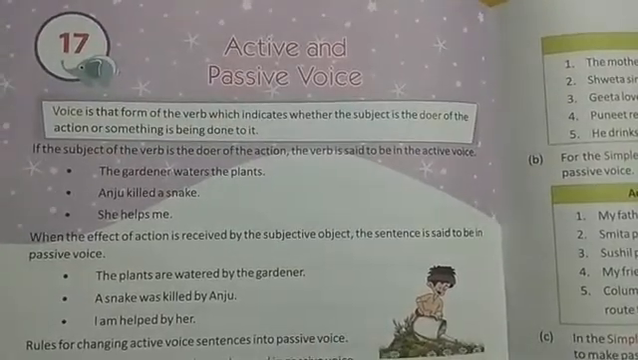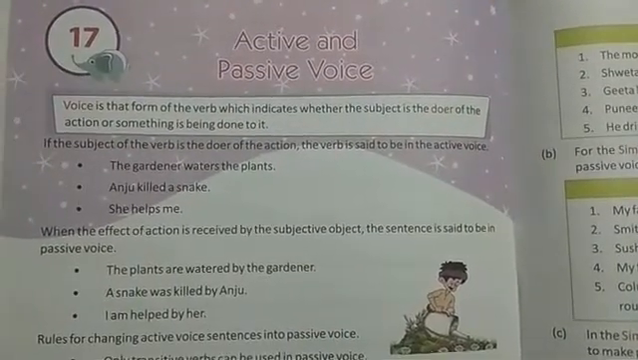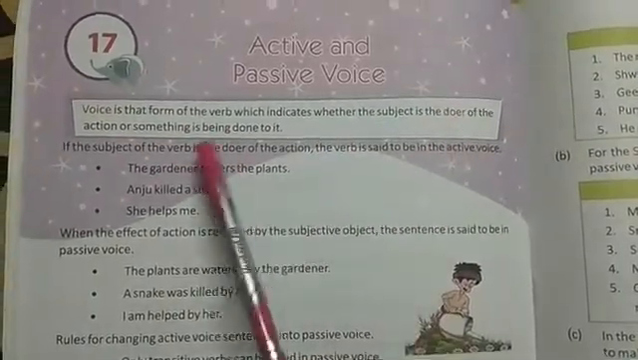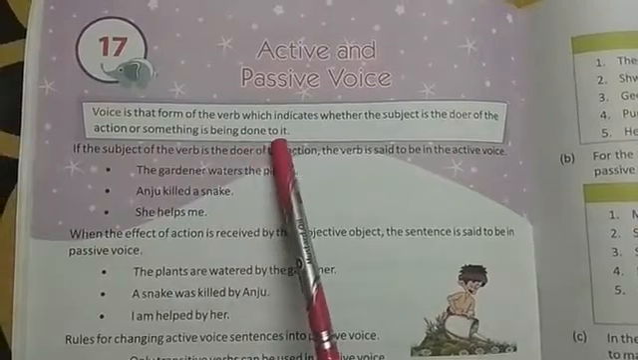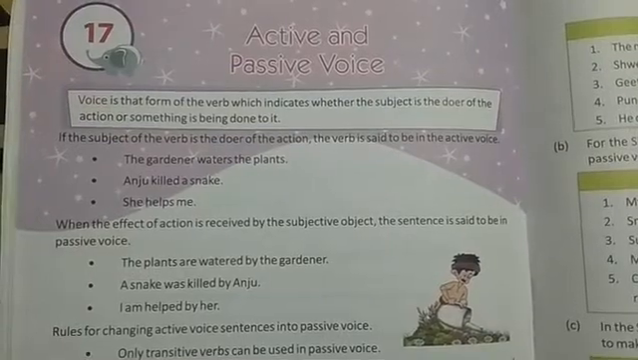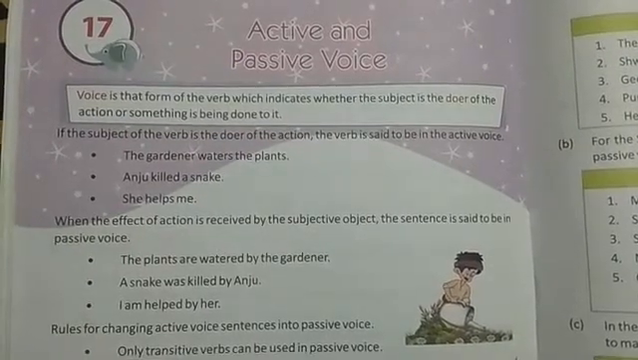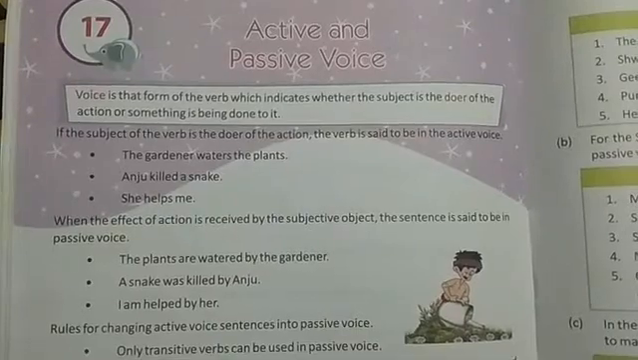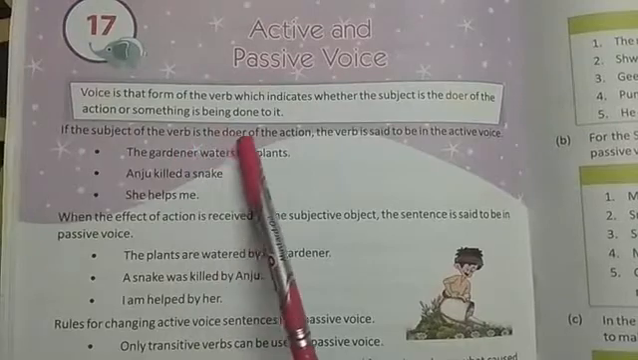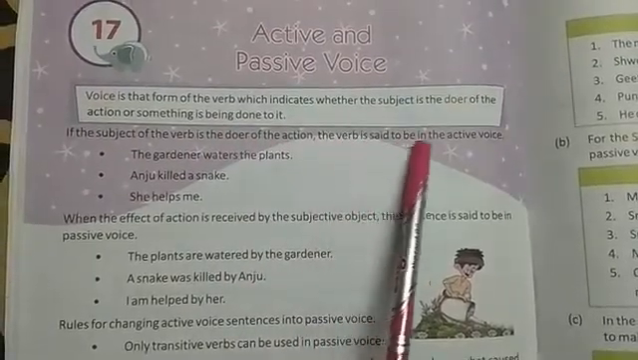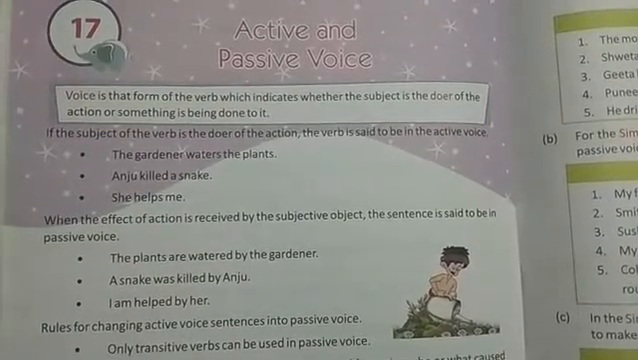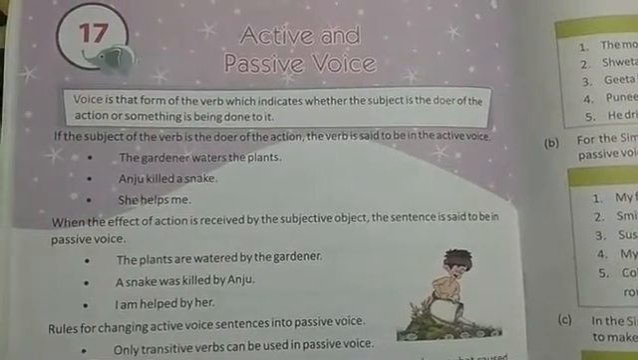So what is a voice? A voice is that form of verb which indicates whether the subject is the doer of the action or something is being done to it. If the subject of the verb is the doer of the action, the verb is said to be in active voice. So whenever the subject of the verb is doing the action, it is in active voice.